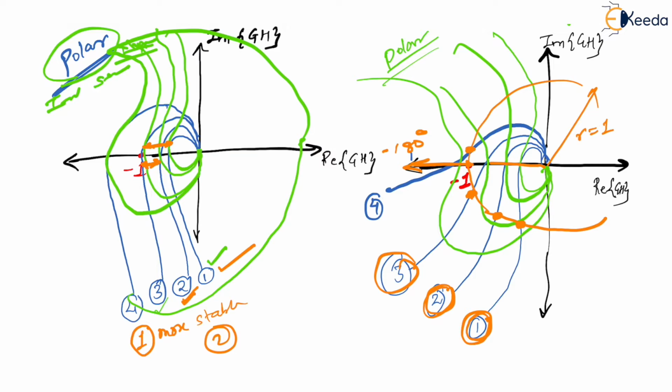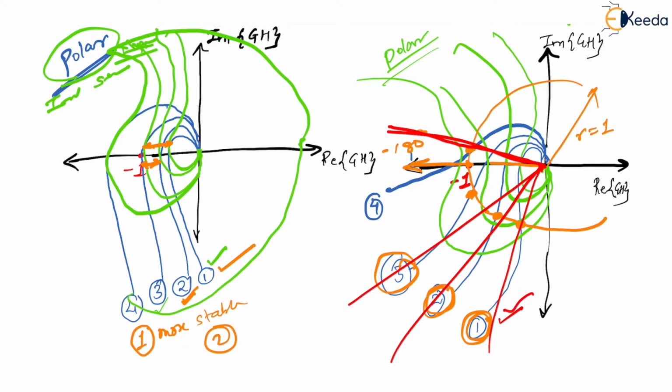Now if you think of angle, this angle, this angle, this angle, and this angle, if you see, the angle for the first one is quite far, then second, then third, which means that one is relatively more stable than 3, because if you see, encirclement is happening where this minus 180 degrees has been crossed, which means this particular one, right? This is where encirclement has happened, right? So if you check out, 1 is relatively more stable than 2, and it is again relatively more stable than